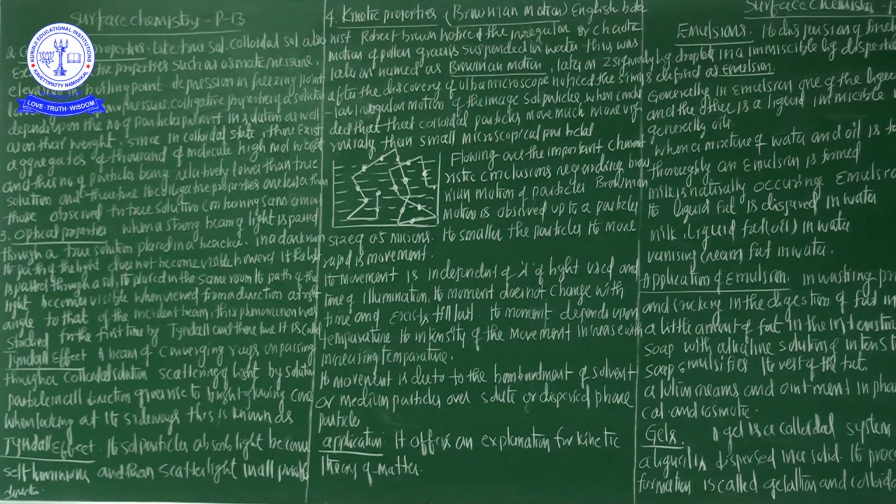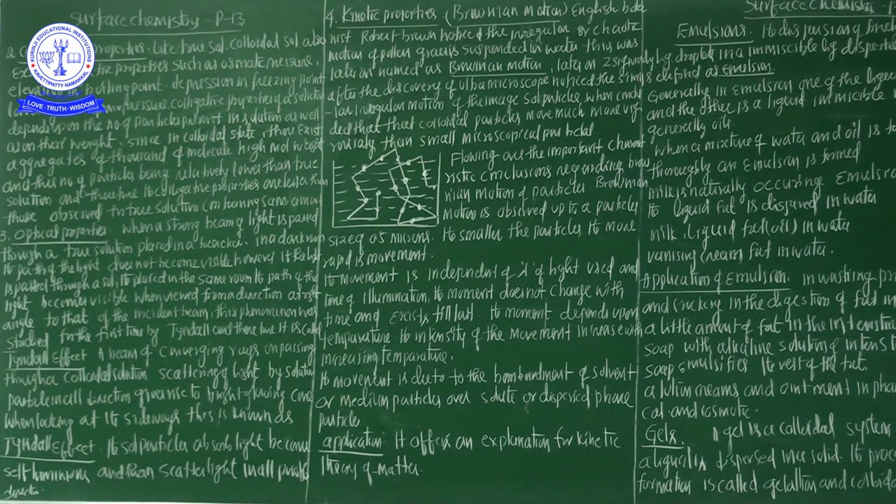So since in the colloidal state there exist aggregates of thousands of molecules, the molecular weight increases. Now, when the molecular weight increases, the colligative properties are affected. So the colligative properties are decided by particle size and molecular weight.